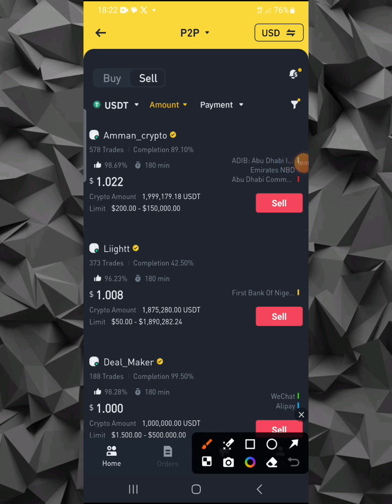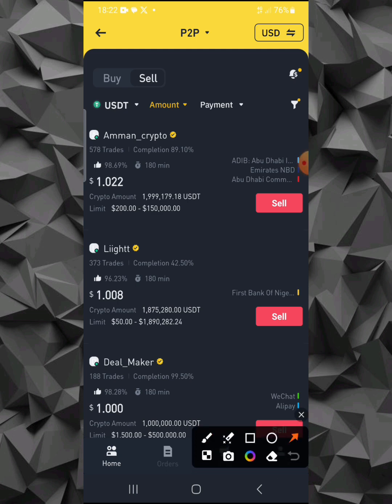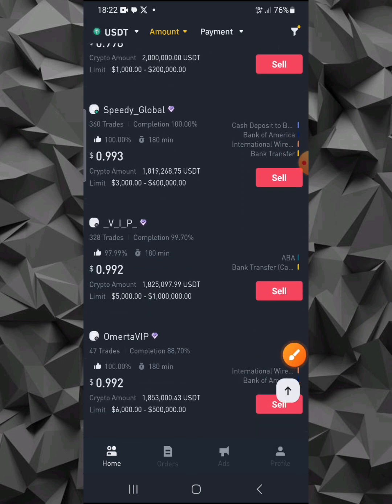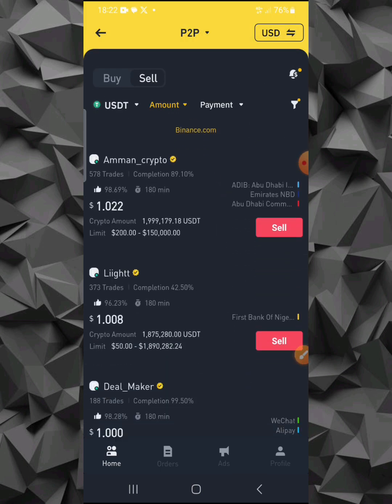I'm sure most of these merchants right here don't know about Transak. Especially this particular one with First Bank of Nigeria. They are not aware of all these payment gateways that can actually give them USDT at a very profitable rate. If they were aware, they'd be doing this. And you can discuss with them. There are many merchants right here that are Nigerians that you can discuss with.